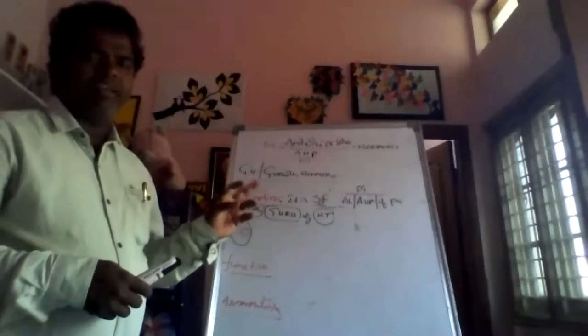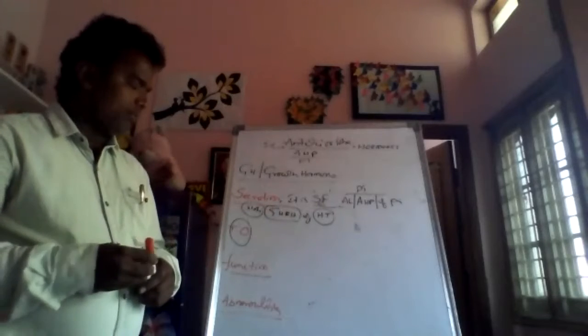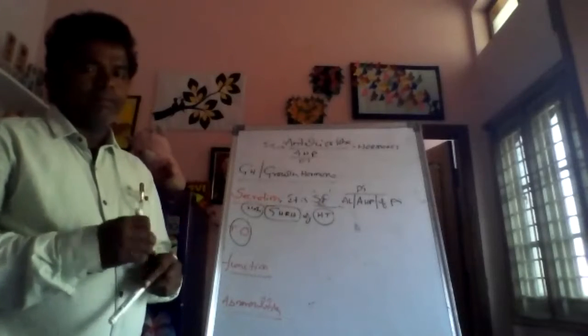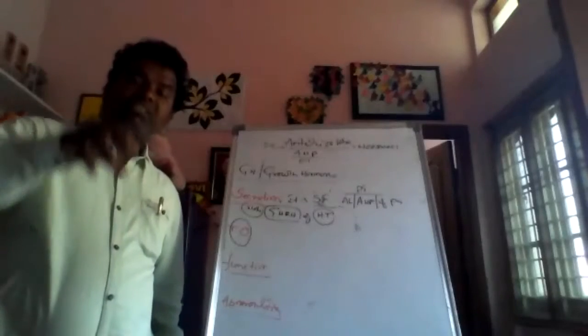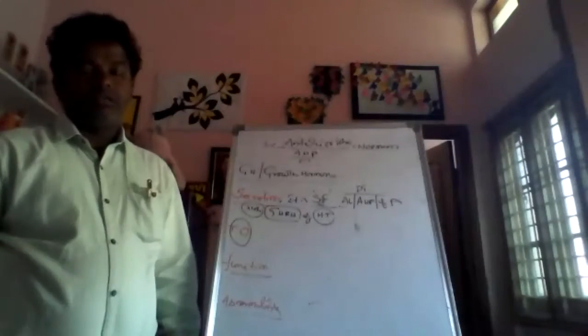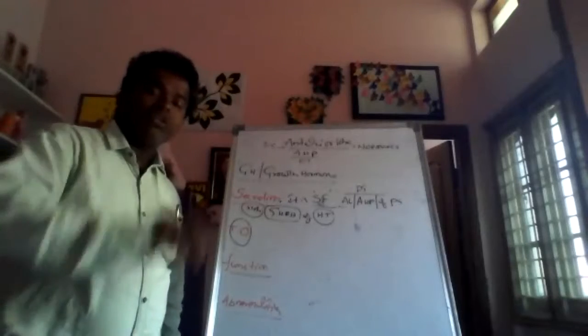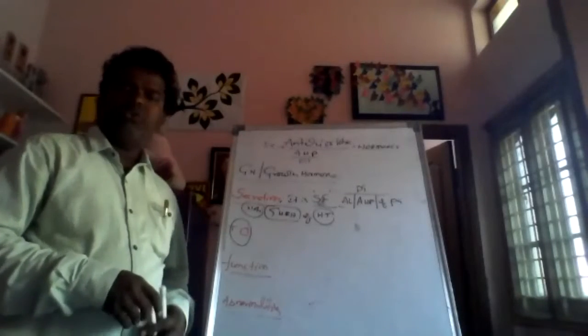Okay, this question is asked many times and is very important. Next, the target organ of this hormone. What is a target organ? The organ on which the hormone functions is called the target organ. The hormone which functions on a tissue, what is that called? Target tissue. Right? You know very well.